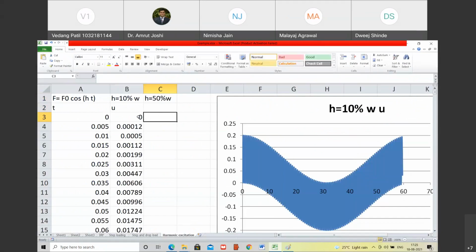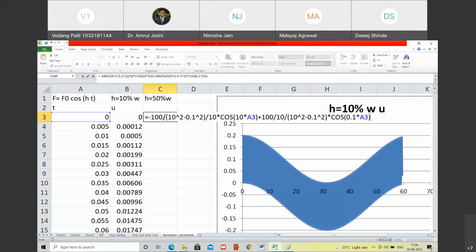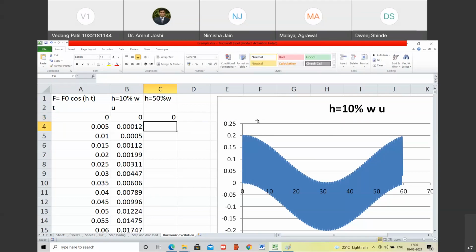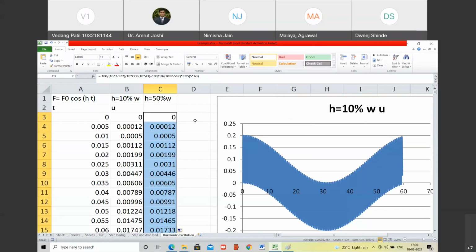So 50% of W, what does it mean? Everything is the same, the response will be the same, only the value of H is going to change. So instead of 0.1, I'm going to have 5 here. Do you agree with me? Yes, sir. So wherever there is a 0.1, I'm going to replace it by 5. Happy? Yes, sir. And now let us plot this graph.